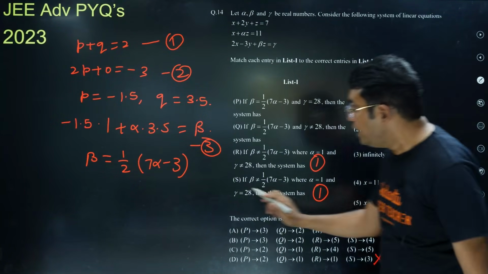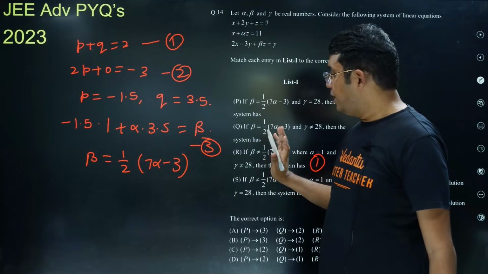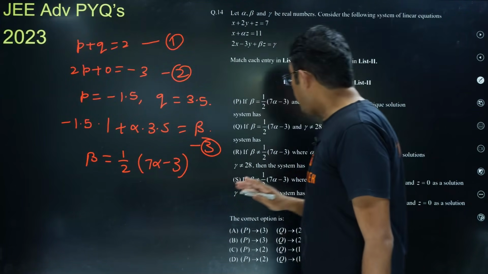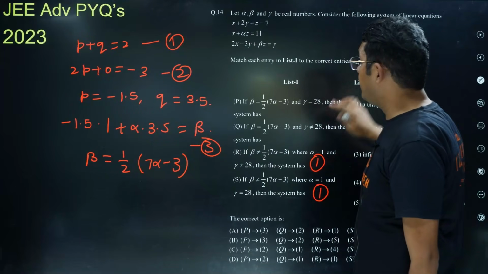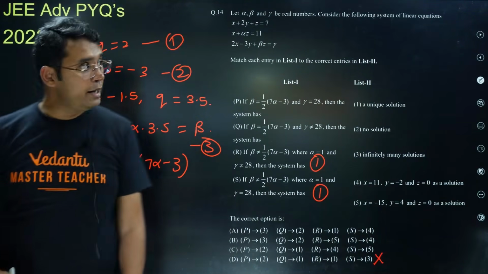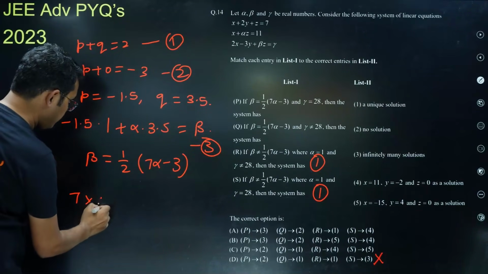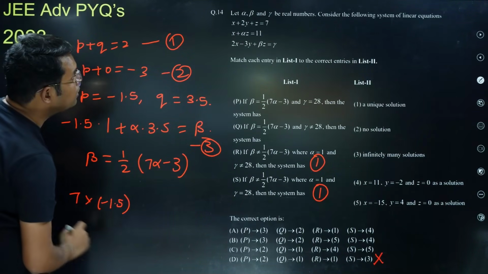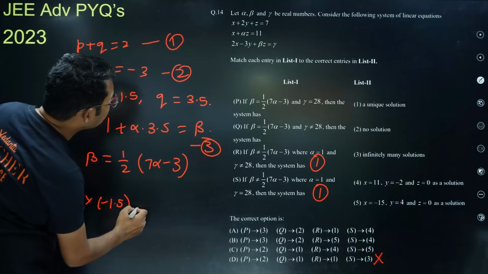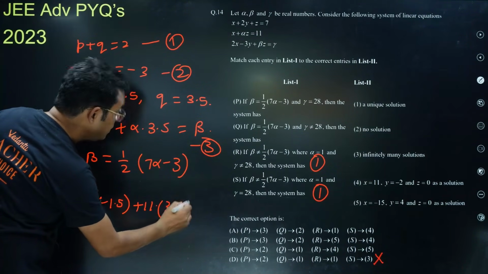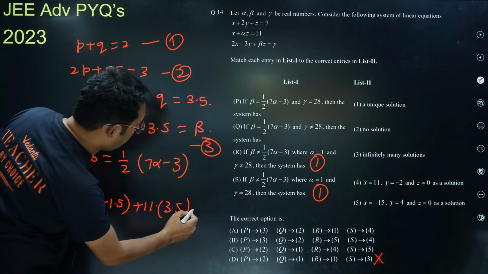Okay, now let us see if beta is equal to this thing, then there will be infinitely many solutions. Then what should be the condition on gamma? In that case, this 7 will be multiplied with P, that is minus 1.5, plus 11 into 3.5, and that should be equal to gamma.